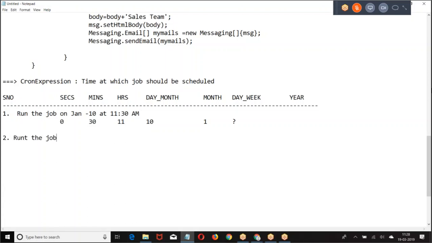Run the job on March 15th at 5 p.m. Write this.